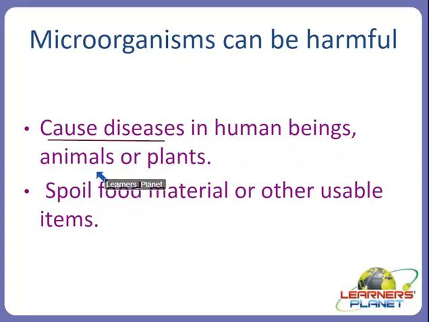The diseases can be caused in human beings, in animals, or in plants. Although the causing agent in each disease is different, and secondly, in each kind of host it is different. It depends on the type of organism which is causing the disease, so the type of disease will depend on that.